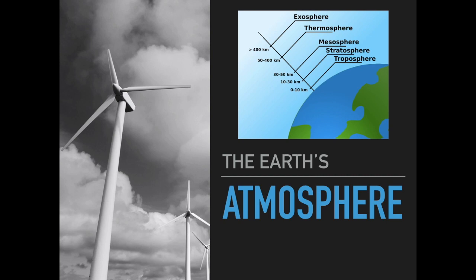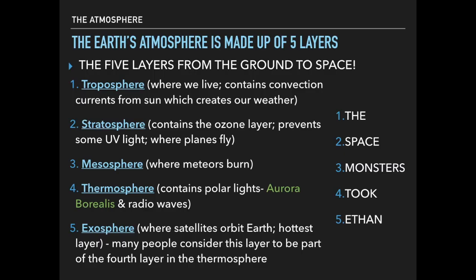Today we're going to focus on the Earth's atmosphere. As you can see in the upper right picture, there are the levels of the atmosphere. We're going to focus on 5 main levels from the ground to space. The first one includes the troposphere. This is where we live. This is where weather will occur. This is where a majority of the clouds will be.